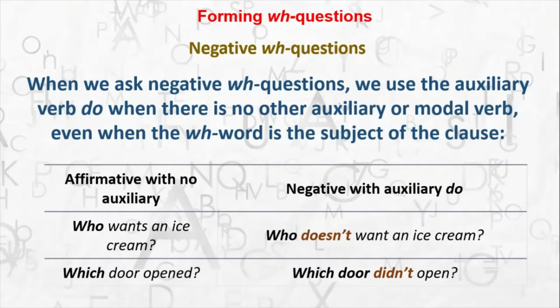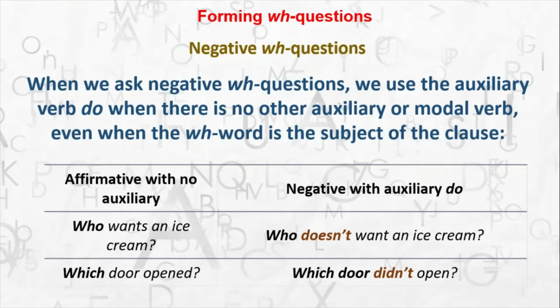Moving on, let's talk about some examples. So here they are. Affirmative with no auxiliary. Who wants an ice cream? Negative with auxiliary do. Who doesn't want an ice cream? So see here, in this case we have to make use of the auxiliary do, but in the negative form. Alright, which door opened? Which door didn't open? Okay, so again we have to make use of the verb do in its negative form.